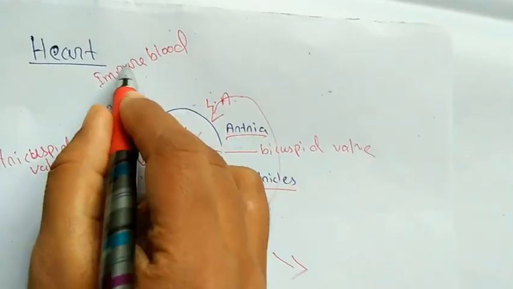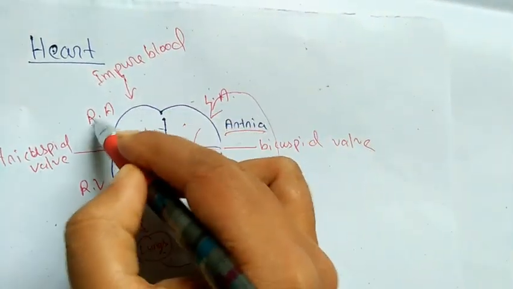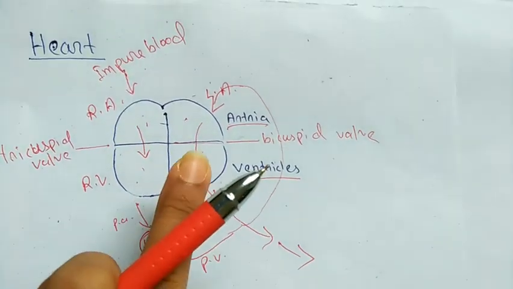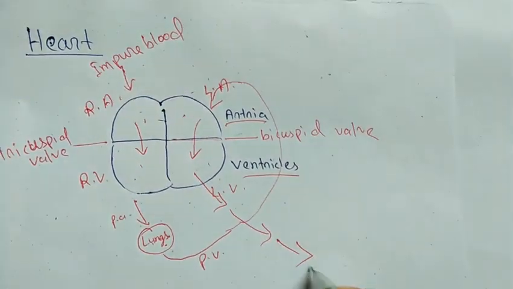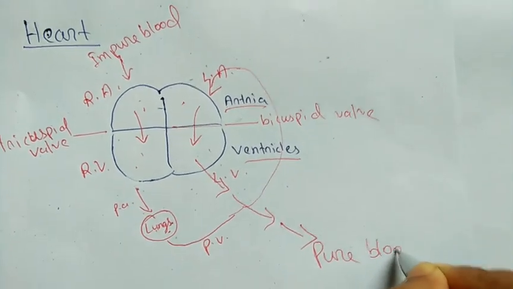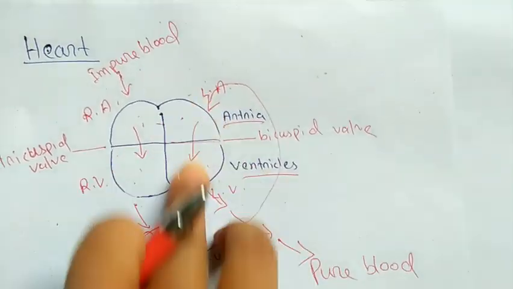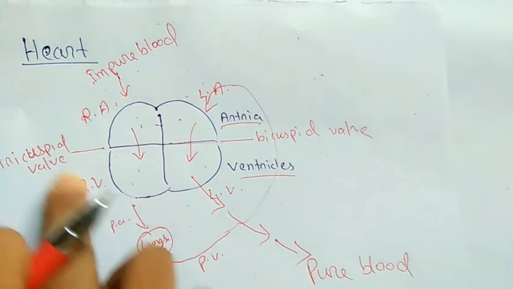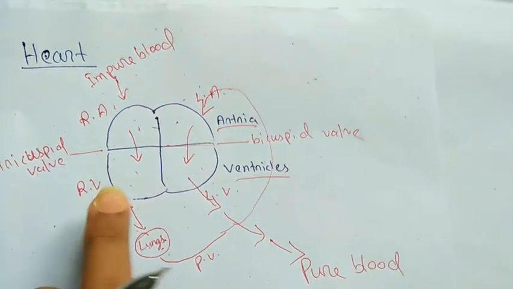So the left side of the heart deals with oxygenated blood, and the right side of the heart deals with deoxygenated blood.